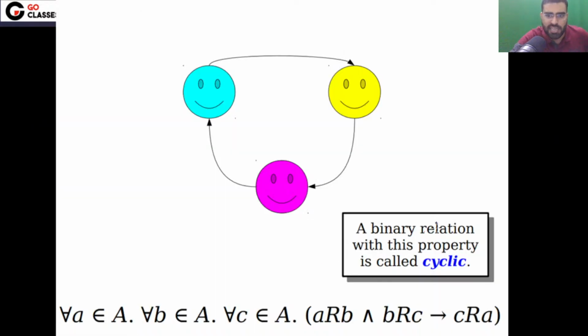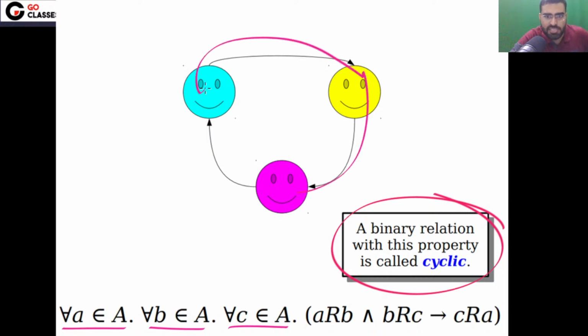So when can you say a relation is cyclic? Cyclic relation means that for all A, for all B, for all C, if A is related to B, B is related to C, then C should be related to A. This is the relation being cyclic. This is the relation being circular. Is this clear? Did you understand the cyclic property? Anyway, we have already seen this in our lectures.